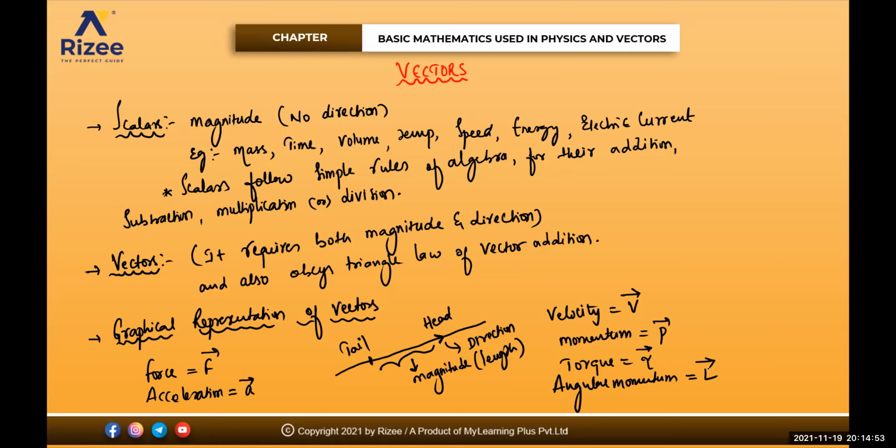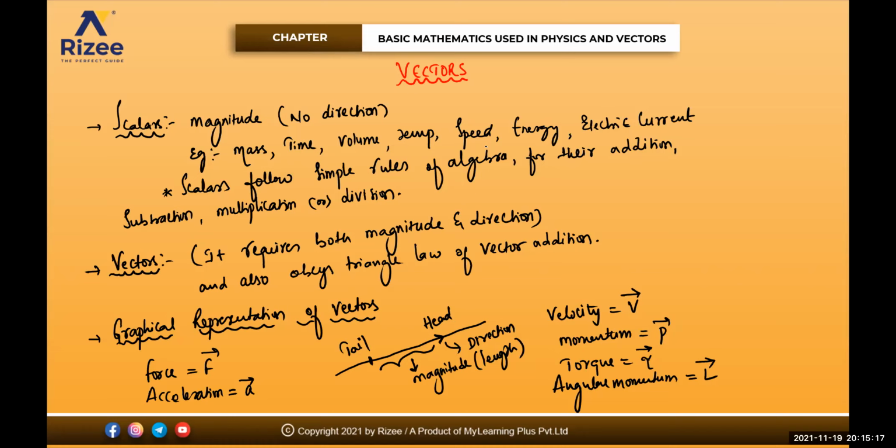Any doubt? Sure, next one. So I hope everyone is clear with scalar, vector and its representation. Scalar is nothing but a physical quantity which requires only magnitude, no specified direction, and it obeys the simple rules of algebra for addition, subtraction and multiplication. Vectors require both magnitude and direction and also obey the triangle law of vector addition.